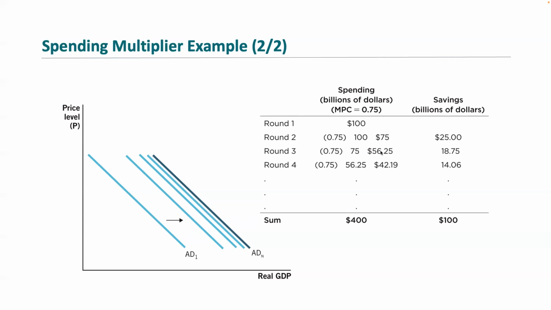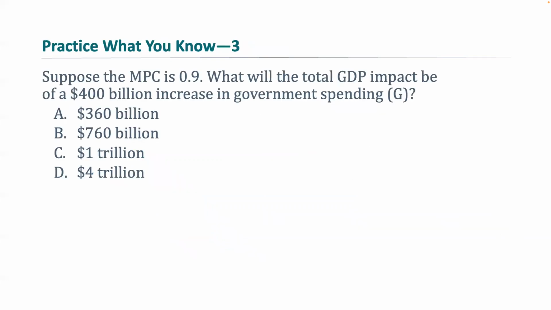So we get 4 rounds, and this is showing you the spending in billions of dollars if that MPC is equal to 0.75, and the savings in billions of dollars. So the original was 100, and we have our new spending of 400 billion. We're going to go ahead and wrap this video up with a practice what you know.